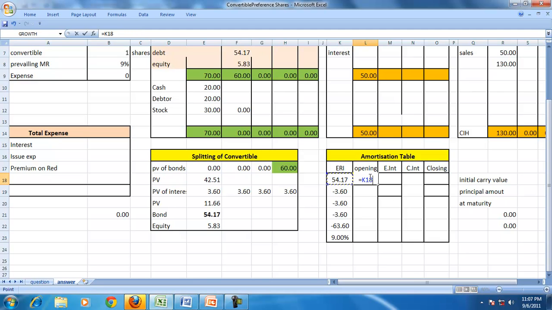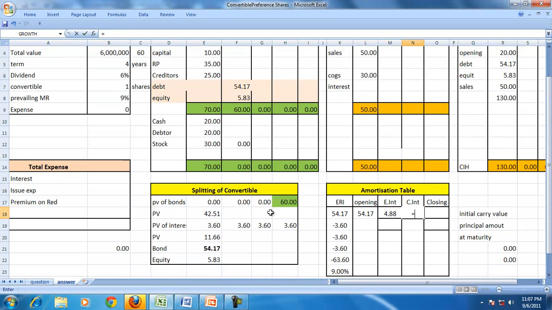So the opening value of the debt, as we have already seen, is 54. The effective interest will be calculated by using the effective rate of interest, and that is 4.88. But the actual coupon interest that you are paying is 3.6.